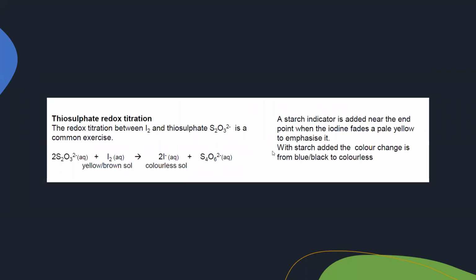Then iodine thiosulfate redox titration. Basically, what are redox titrations? There are two types of titration we normally carry out in our lab. One is the acid-base titration. The term titration means using a known substance, we find the concentration or the volume of an unknown substance. We call that the titration technique.